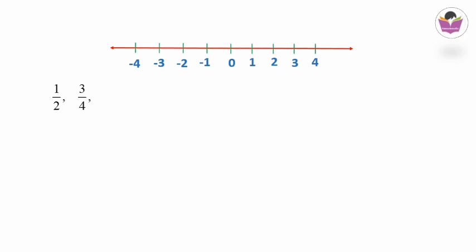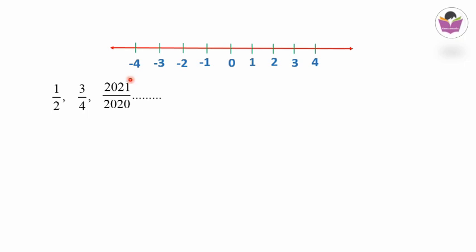Next, when we take another number, 2021 divided by 2020, when you divide it, it comes to almost 0.99 something. So this is also very close to 1. Now we have taken three numbers, and the positions of these three numbers are also in between 0 and 1. Likewise, we can find infinitely many numbers between any two given numbers on the number line.